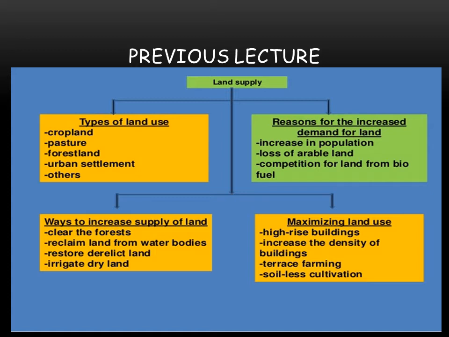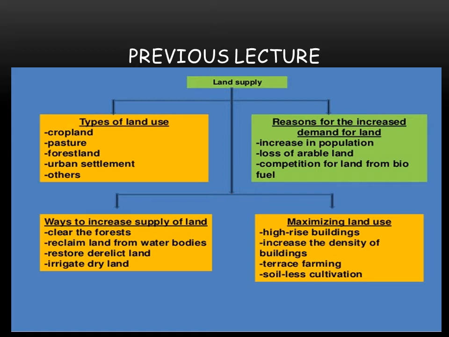With this large population, we need to cultivate more land. We need more roads, more housing, more factories, more jobs, everything. So for this we need more land.